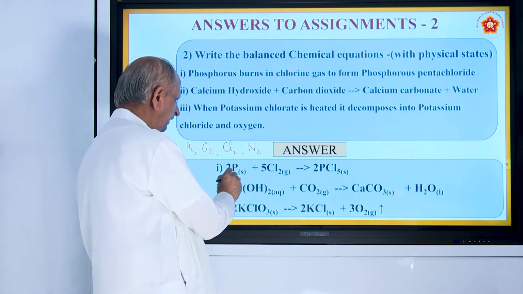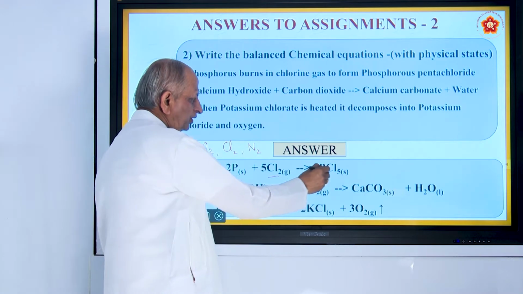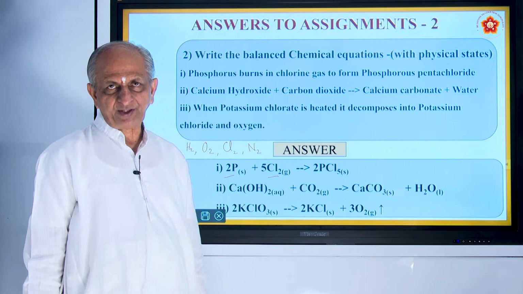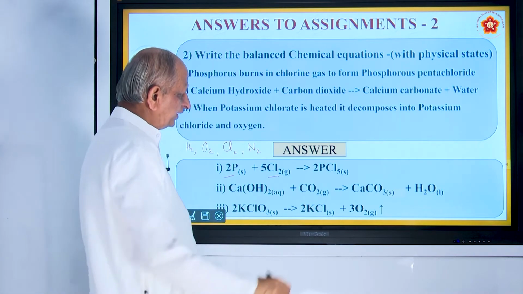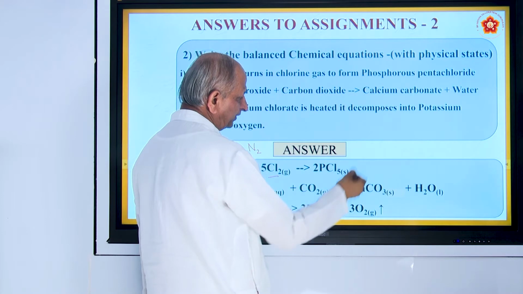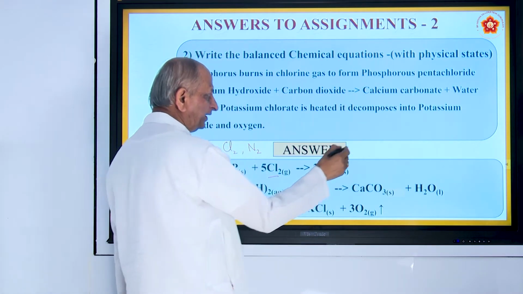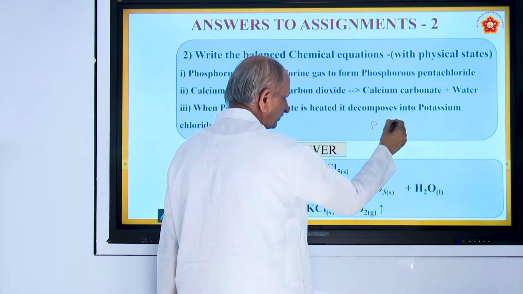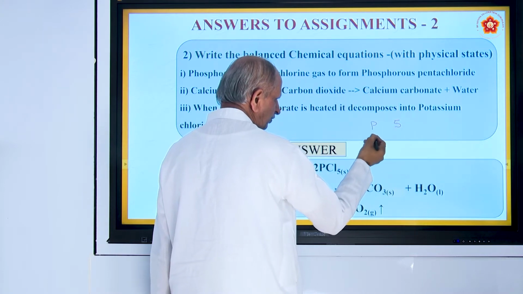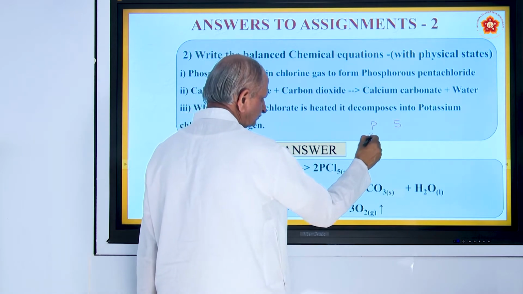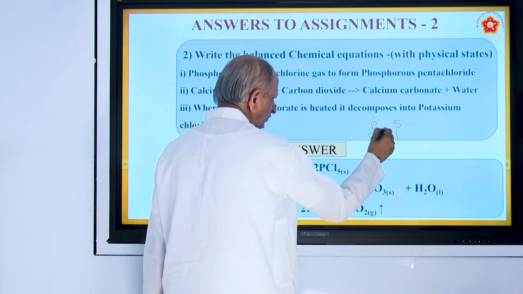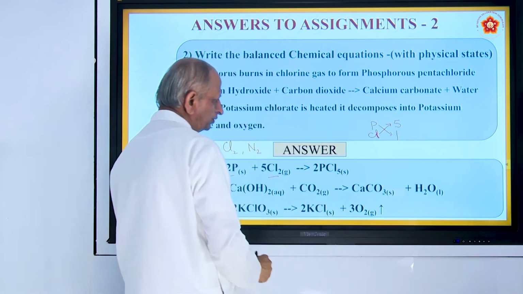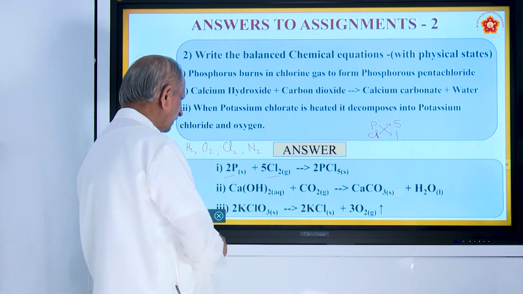So, phosphorus is P, chlorine is Cl2, gives phosphorus pentachloride. Phosphorus has two chlorides, one is pentachloride, another is trichloride. Here we are taking pentachloride. Penta means how much? You must take valency 5. So chloride is Cl, and you get PCl5. So that is phosphorus pentachloride.